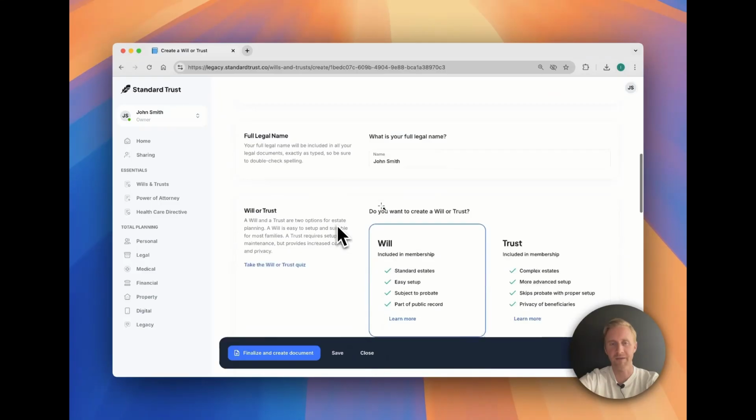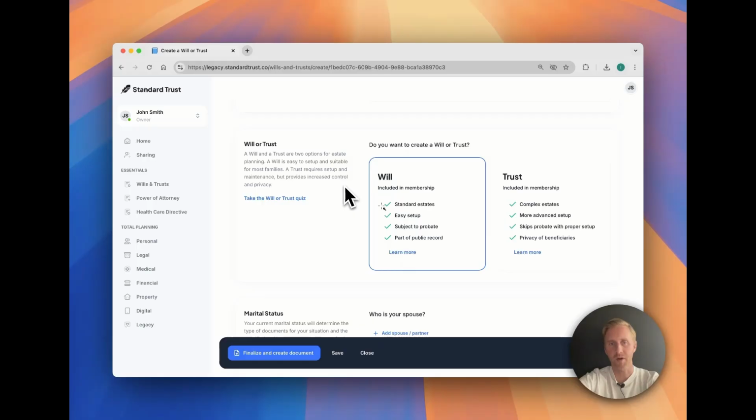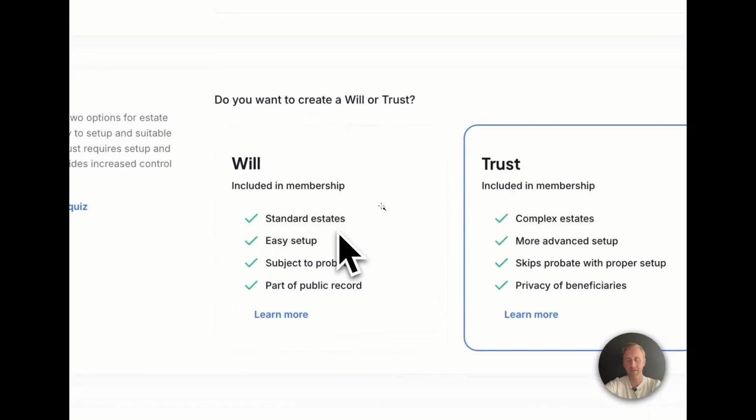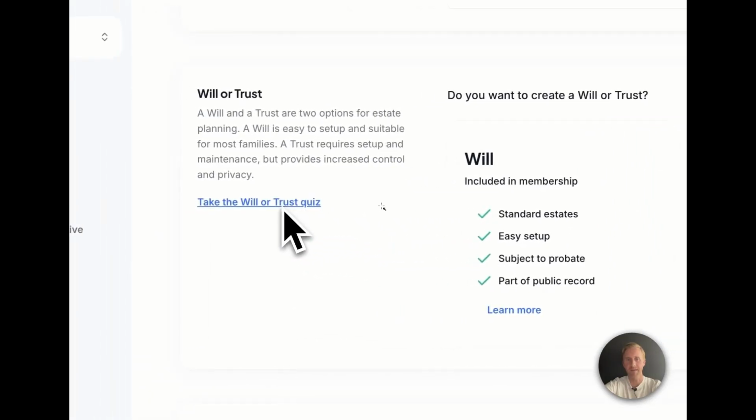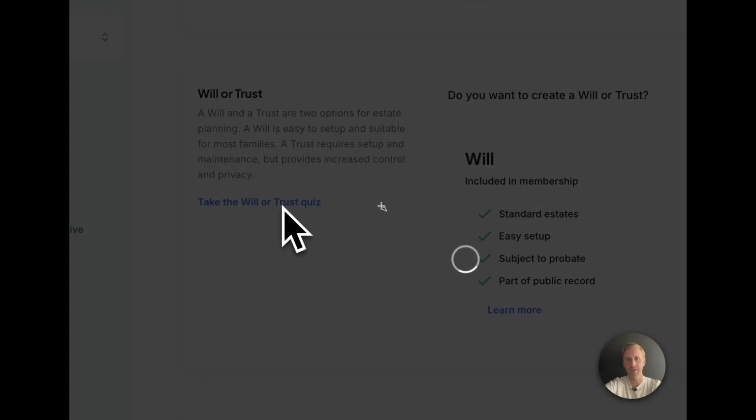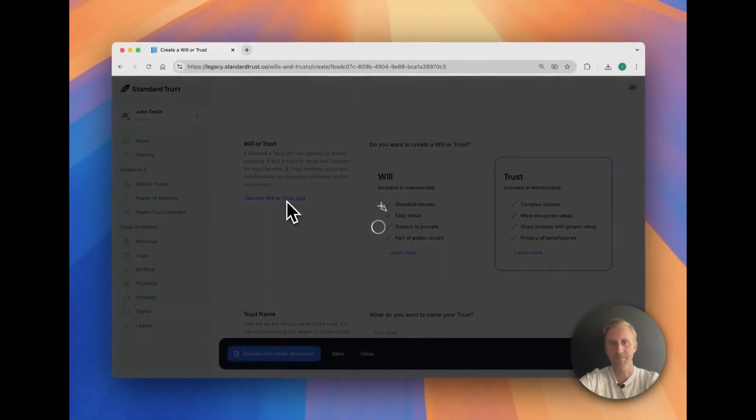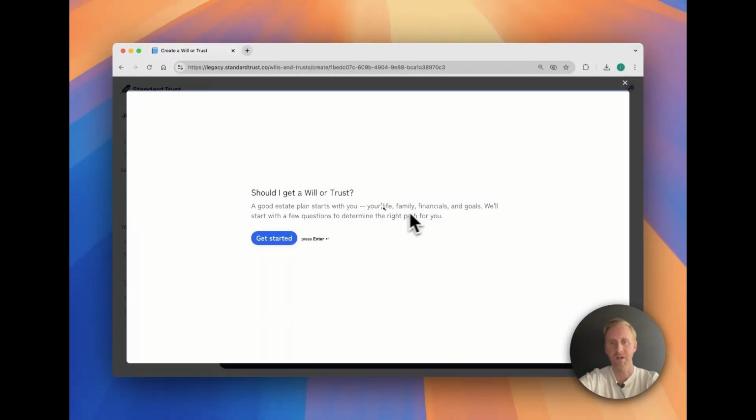Then full legal name. Then a very important decision, which is choosing between a will or a trust. If they're already aware of what they want, they can make that decision. And if they're not, they can click this button to take the will or trust quiz. And they get a pop-up here on questions that assess based on their financials, their family, and their general goals on whether most people in that situation will get a will or a trust or even go see an attorney.